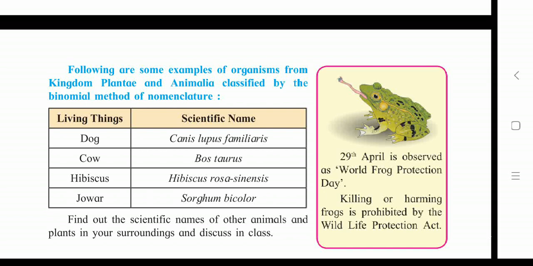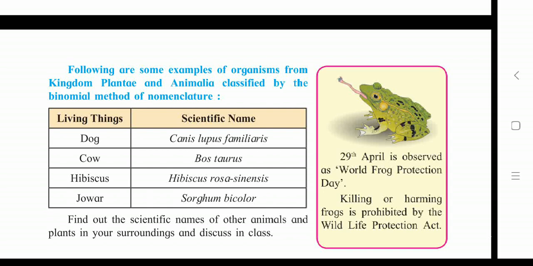Sometimes around you, a lot of people, you may have seen children also, are taking thread and tying that thread to the leg of a frog and playing with that frog in a very bad way. This is against the rule. To protect these frogs from human harm, the act is there. And students, we must save not only this frog but also other animals, other plants too. It's our duty to let them live their own life.